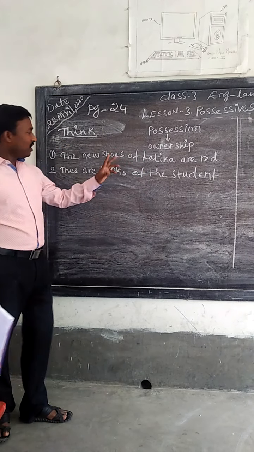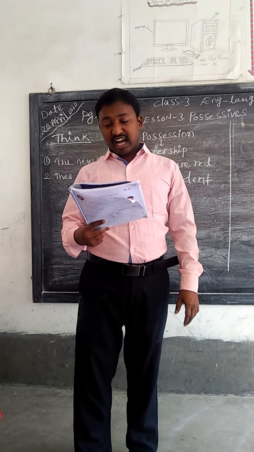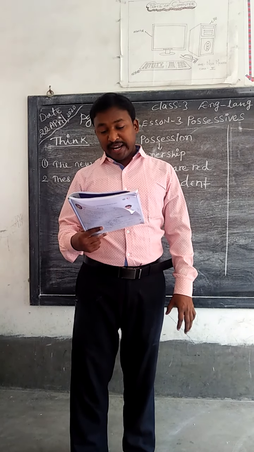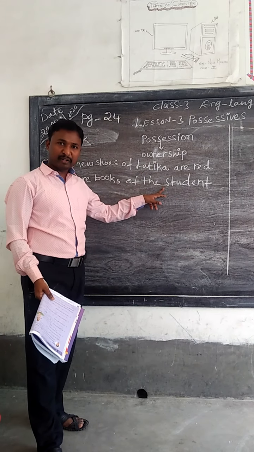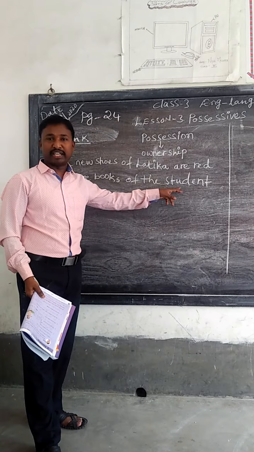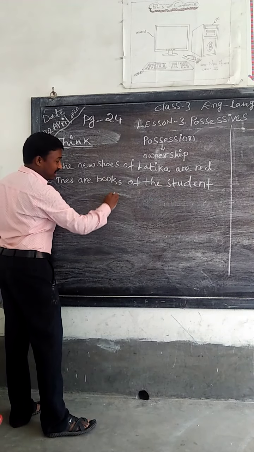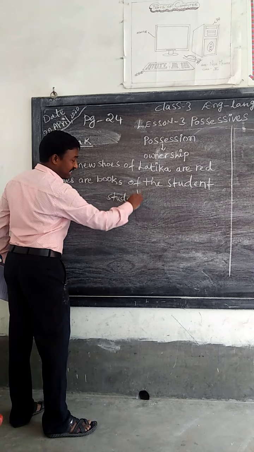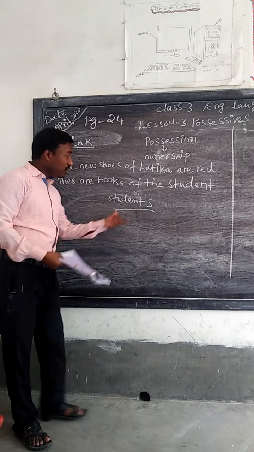So dear children, we should understand first one thing. These are the students' books. It gives the same meaning without changing the meaning.